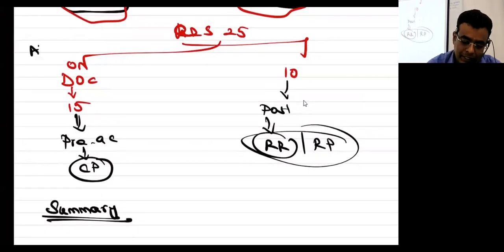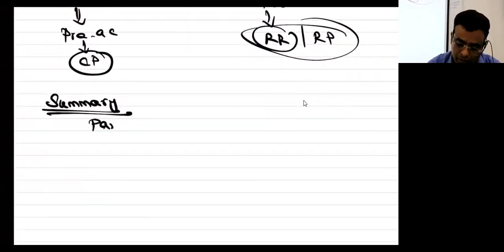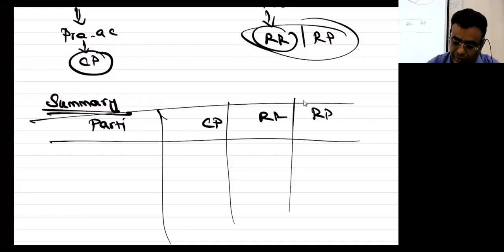What I did here is analysis. It has two parts. First part is analysis, second part is summary. Particulars: CP, RR, RP. You can find this in our material also; I would have given the format. Here, reserves and surplus. If you have a P&L, revaluation, loss, let's add one.